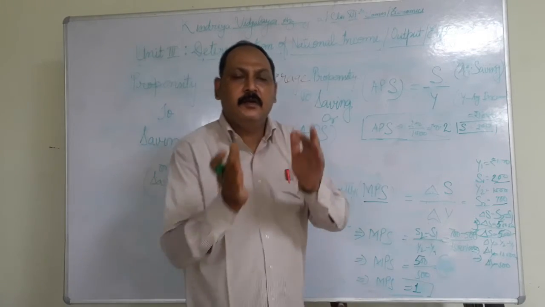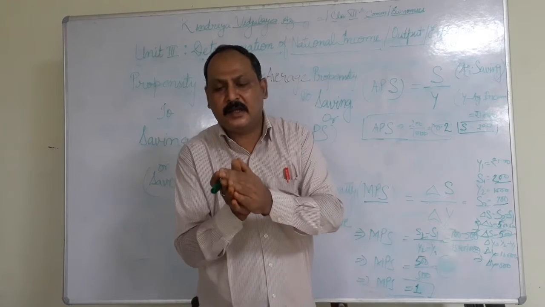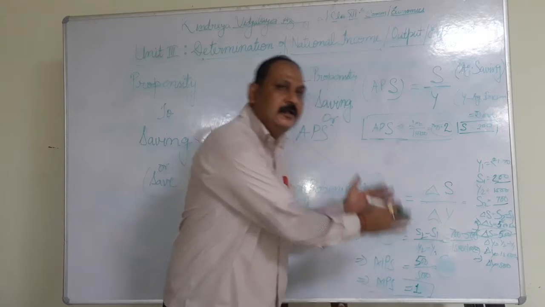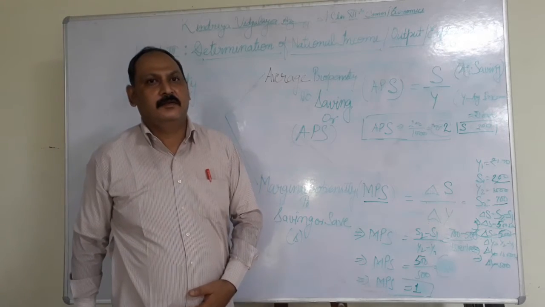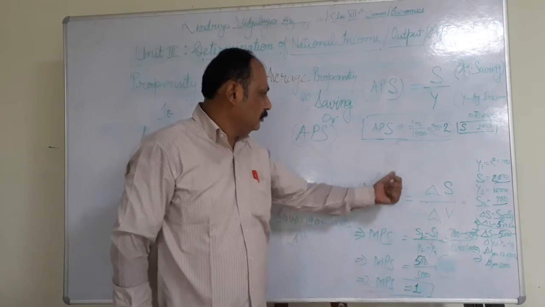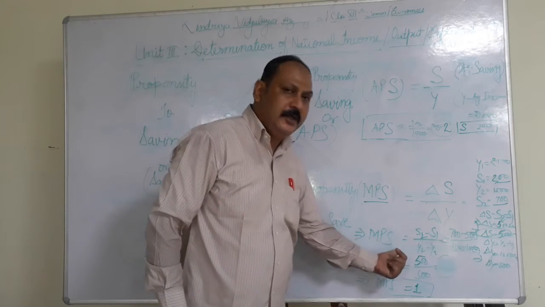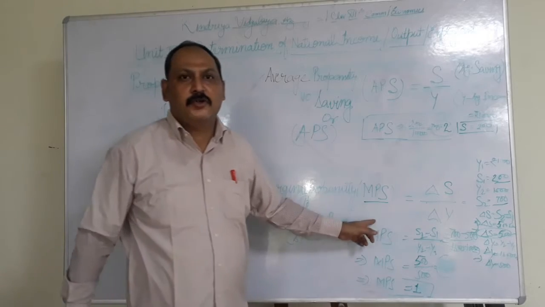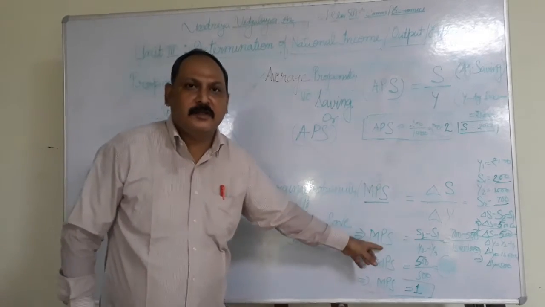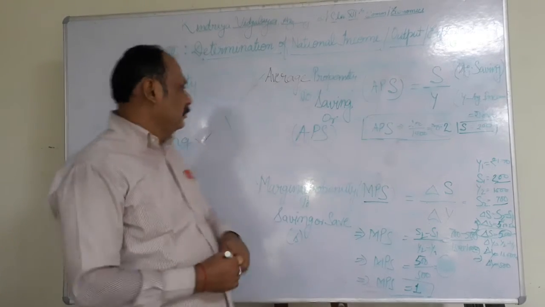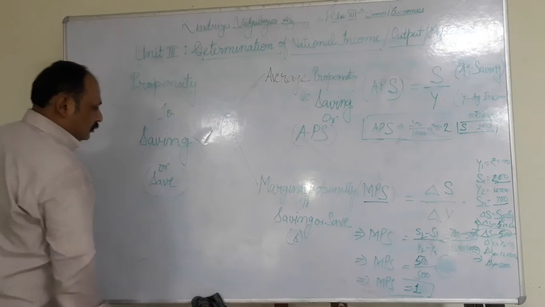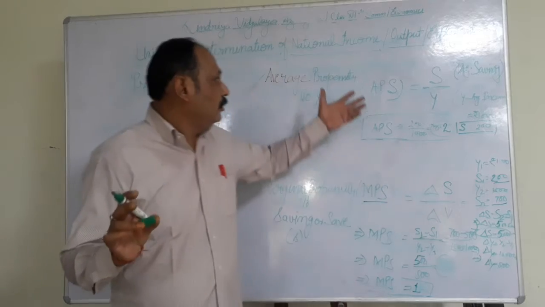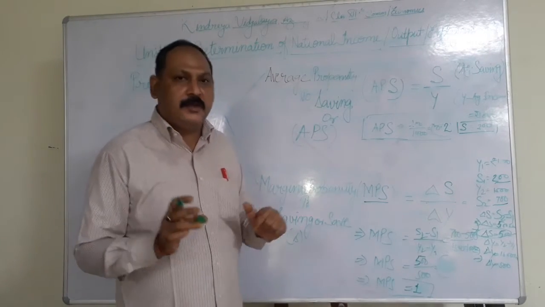That's why the total increasing part of my income has been saved by myself. That's why MPS shows the proportion of change in saving with change in income. So these are your APS and MPS.